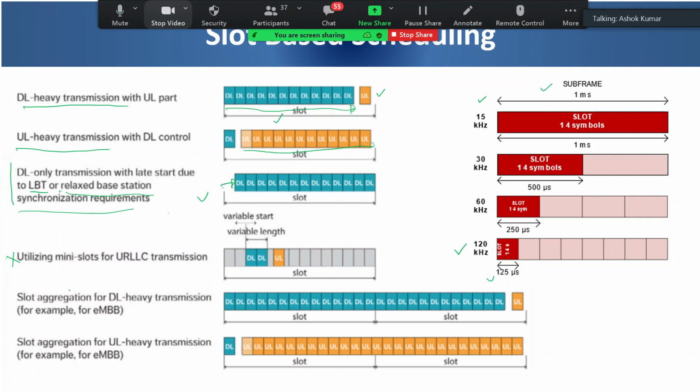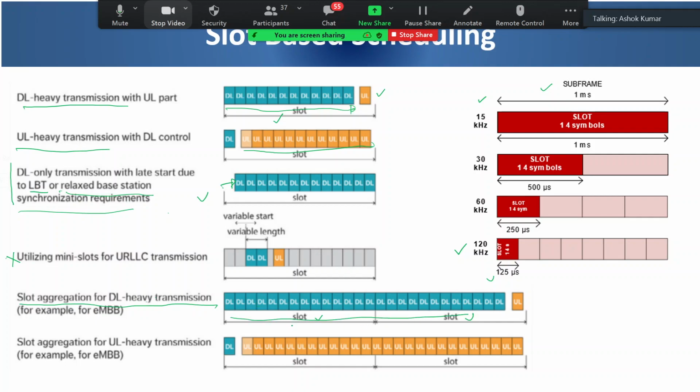Now there is a concept of slot aggregation for downlink heavy transmission. Earlier we were talking about allocation for a slot. It is possible to allocate multiple slots, this slot and upcoming slots, also for, say, downlink.